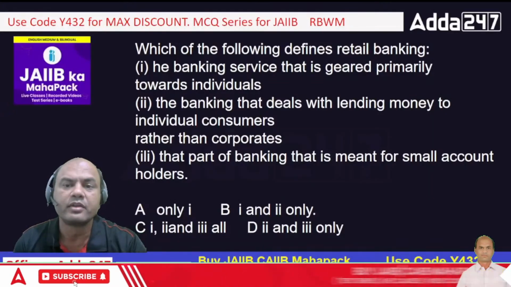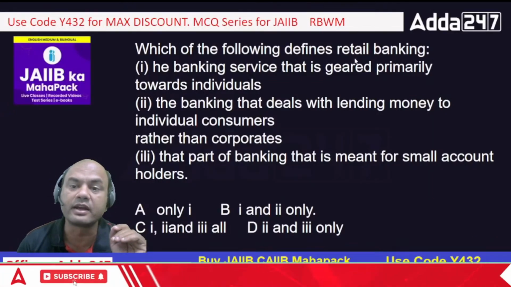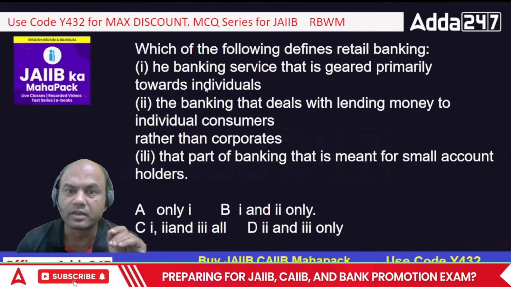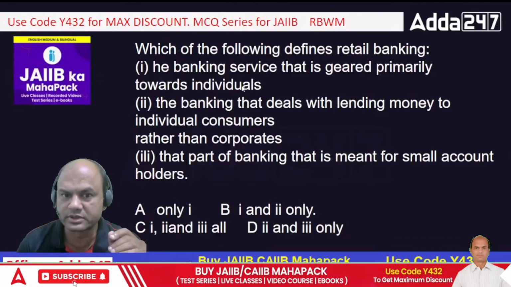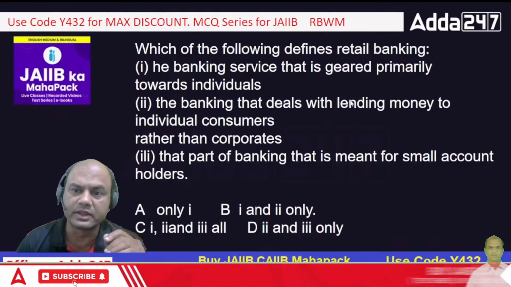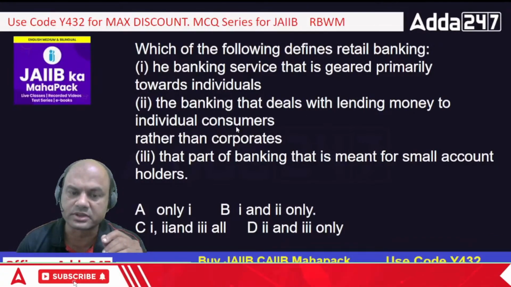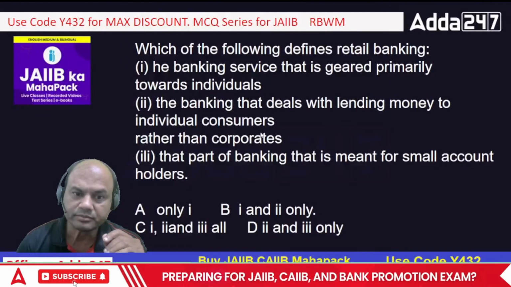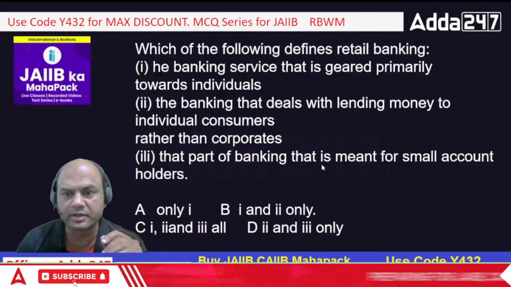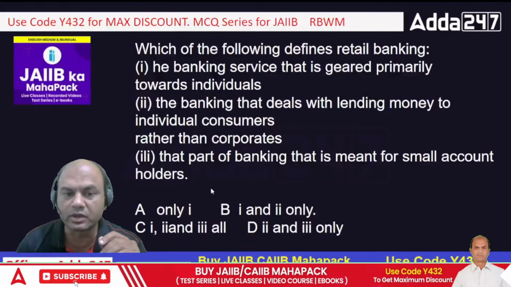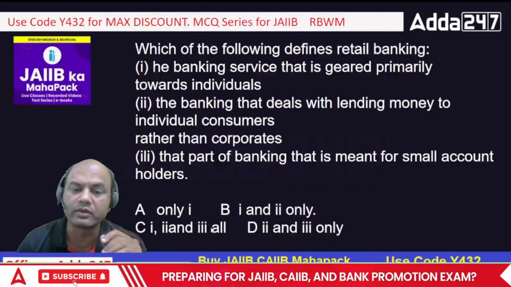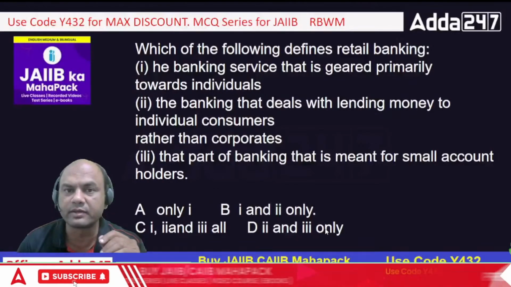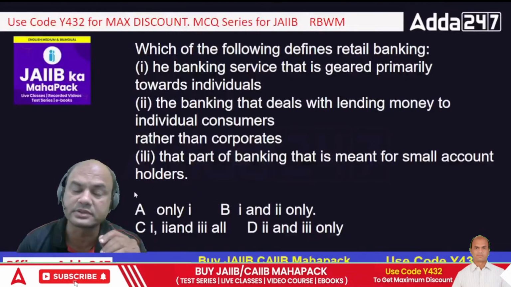Let's start. Which of the following defines retail banking? One, the banking service that is geared primarily towards individuals. Two, the banking that deals with lending money to individual consumers rather than corporates. Three, that part of the banking that is meant for small account holders. Only one and two, 1, 2 and 3 all, or only 2 and 3. So what is the correct answer?